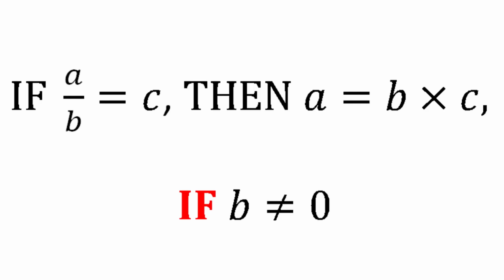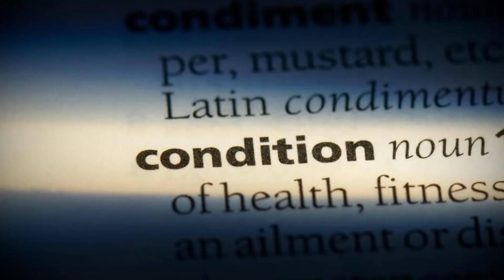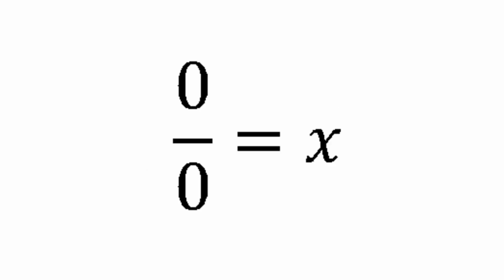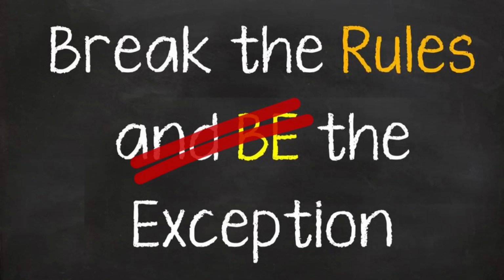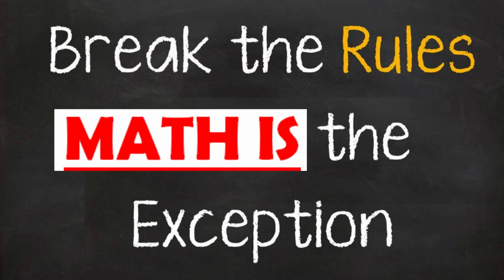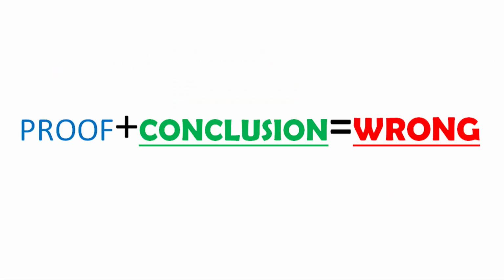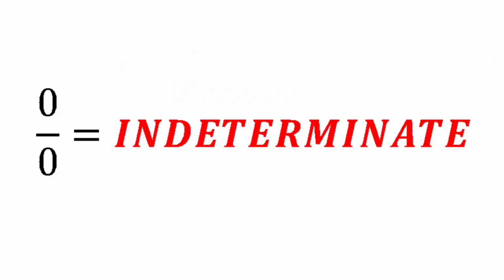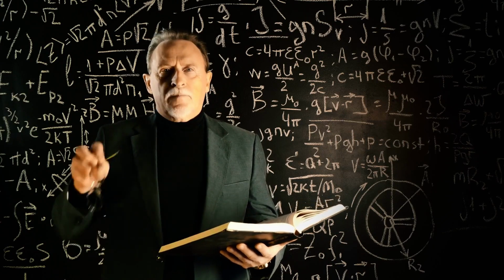This is where the root of the issue is. We have used this rule so often with non-zero numbers that we have forgotten that there is a condition. b, the denominator, must be non-zero. But in the equation 0 over 0 equals x, b is 0, so to apply this rule is actually misusing and breaking it, which makes the proof and the conclusion both incorrect, and also proves that 0 over 0 is not indeterminate.